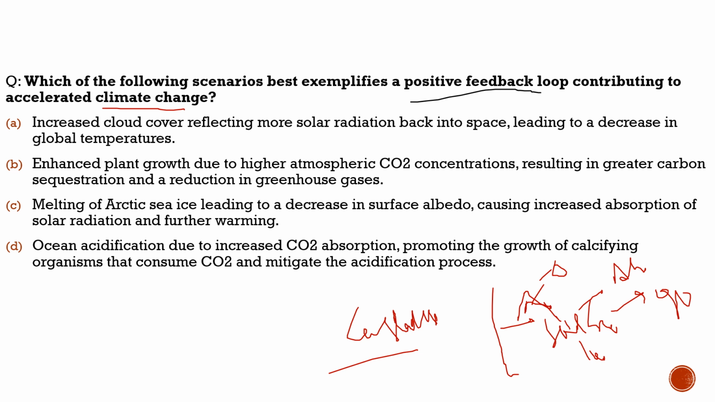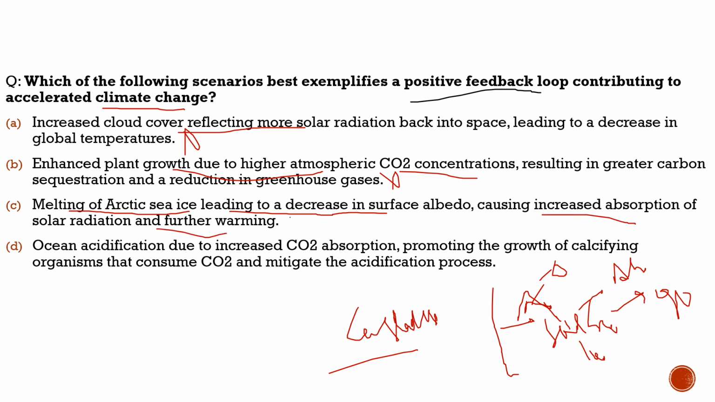So let's try to solve this question here. The first statement says increased cloud cover reflecting more solar radiation back into space, leading to a decrease in global temperature. Totally incorrect. Second statement, enhanced plant growth due to higher atmospheric CO2 concentrations, resulting in greater sequestration and a reduction in greenhouse gases. Totally incorrect. It is not about that, even though the positive feedback loop may seem positive, it is not positive at all. Then the third says melting of Arctic sea ice, 100% correct, leading to a decrease in surface albedo, 100% correct, causing increased absorption of solar radiation and further warming, 100% correct.